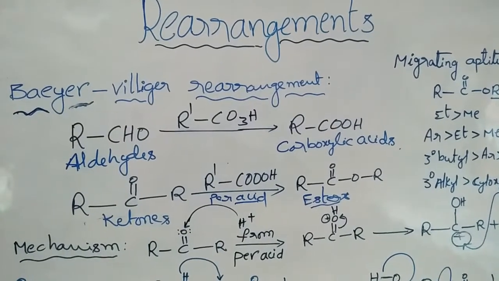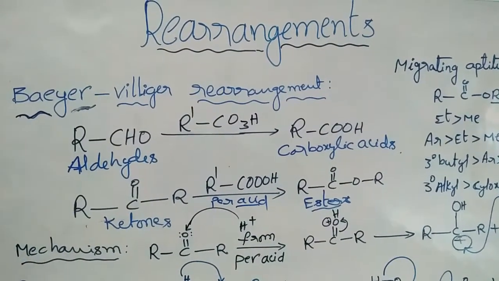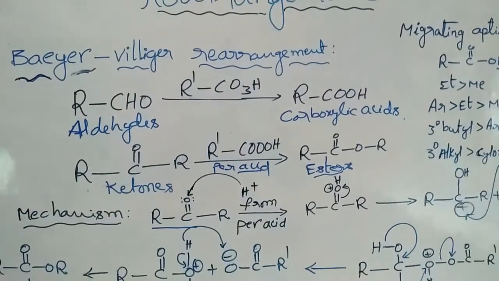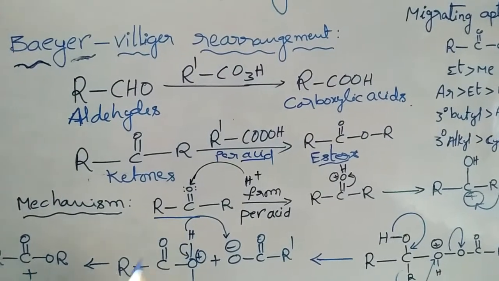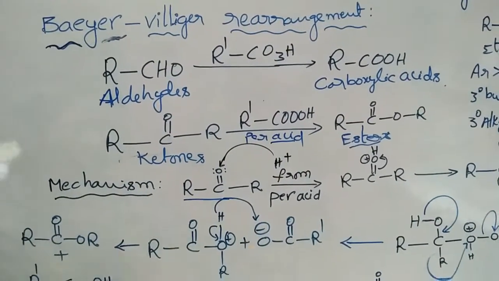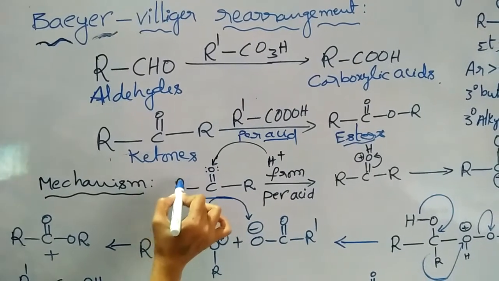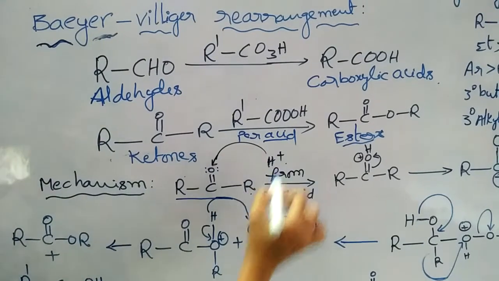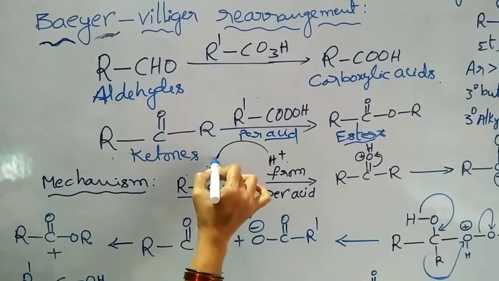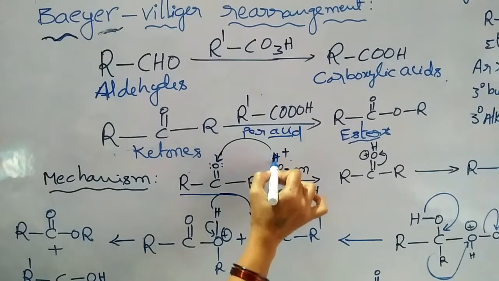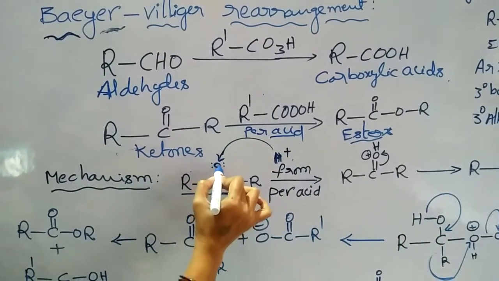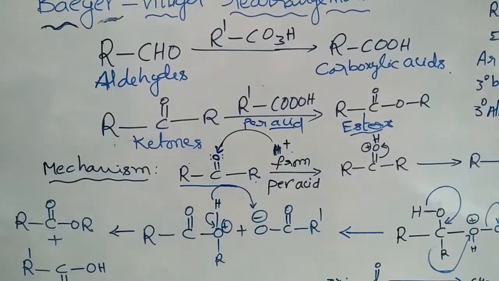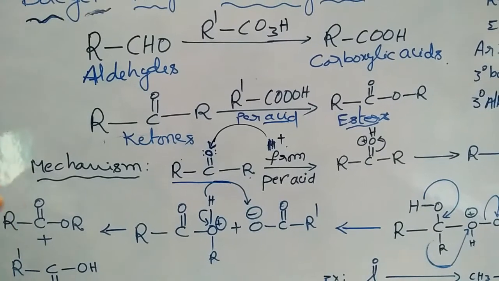Now we are going to discuss the mechanism for the Baeyer-Villiger rearrangement. Here we have to take a general ketone. Here R indicates an alkyl group, here also an alkyl group. In the presence of peracid, protonation takes place on the oxygen atom of the carbonyl group.